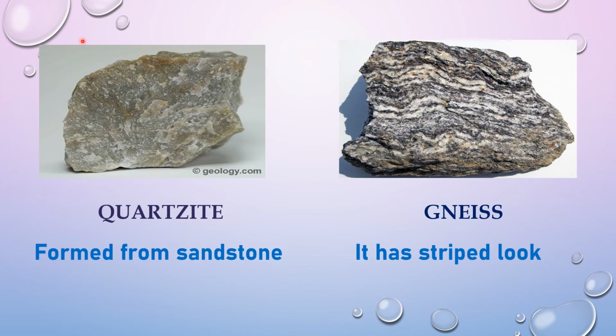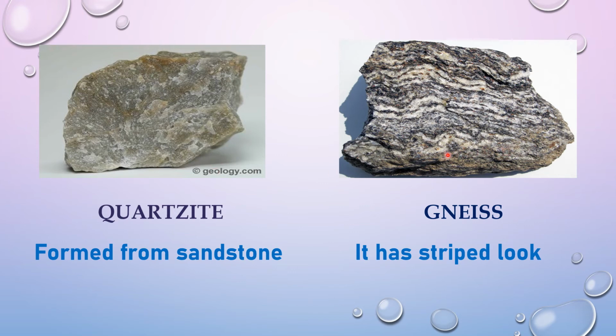The next examples of metamorphic rocks are quartzite and gneiss. They both are formed from sedimentary rocks. Quartzite is formed from sandstone and it is a weather resistant rock and is very hard. Now what is weather resistant rock? It means this rock can resist any range of weather condition, either sunlight, heat or humidity. It is used in glass and ceramic industry.